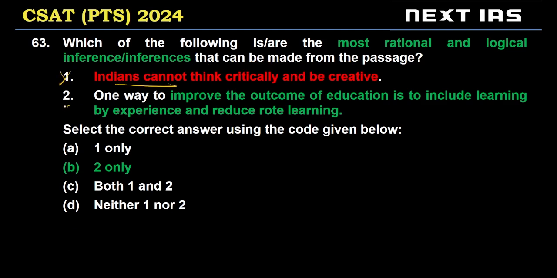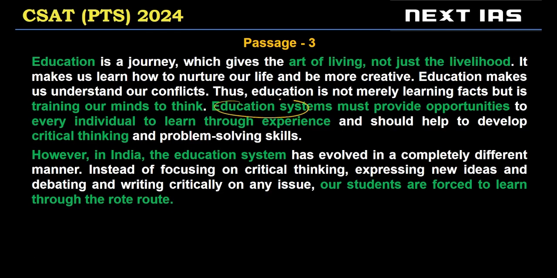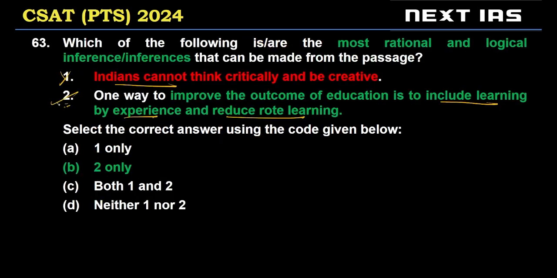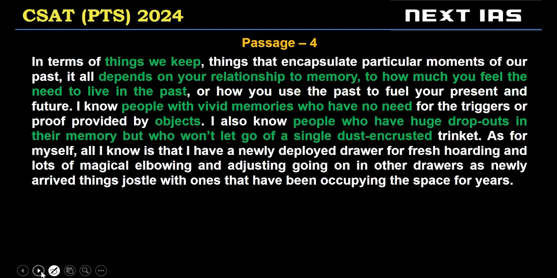So this is invalid. The second statement, one way to improve the outcome of education is to include learning by experience and reduce rote learning. So education systems must have critical thinking, problem solving skills, and learning through experience. And it should not have rote learning. Which is what statement 2 is trying to say. So option B is the correct choice. One is invalid, second one is a valid inference.